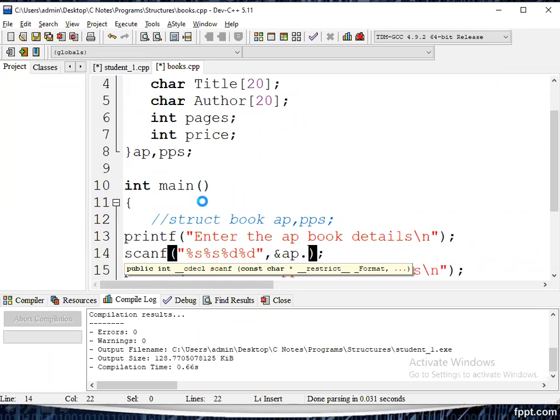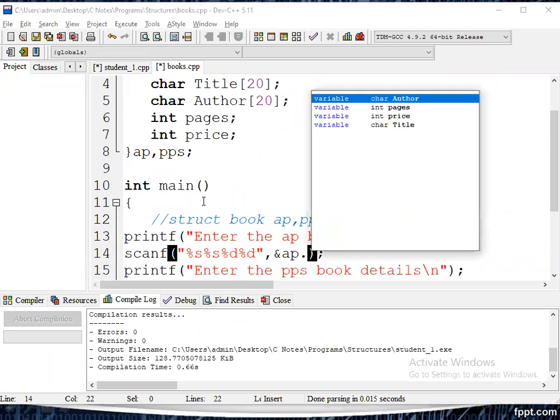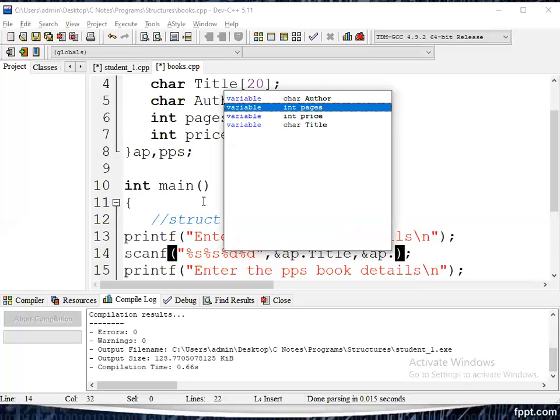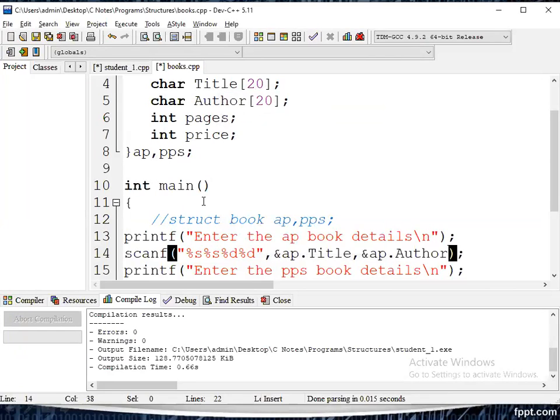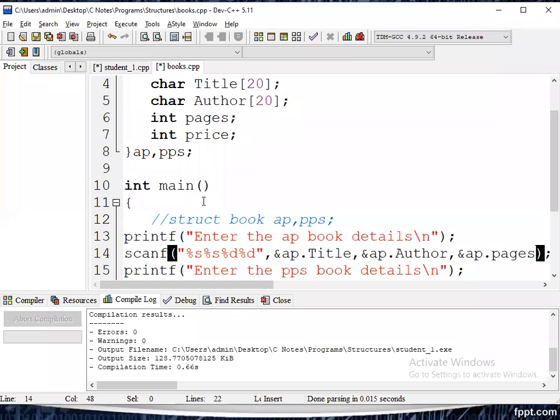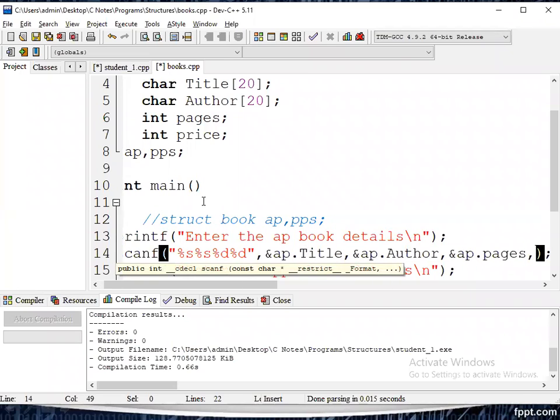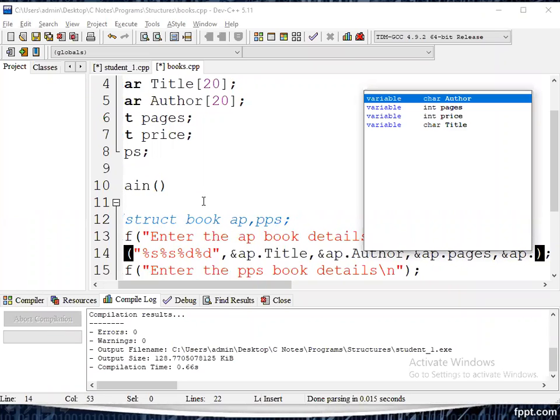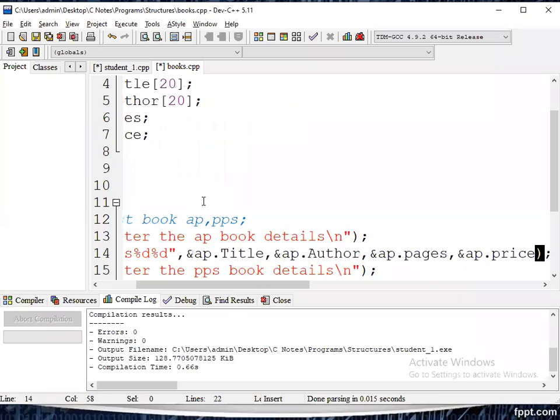AP dot. What fields can AP access? You can see here four fields are accessible. AP dot title, AP dot author, AP dot pages, AP dot price. It's over.